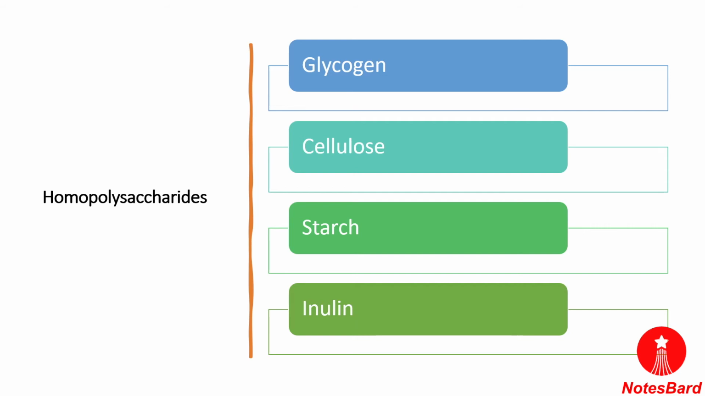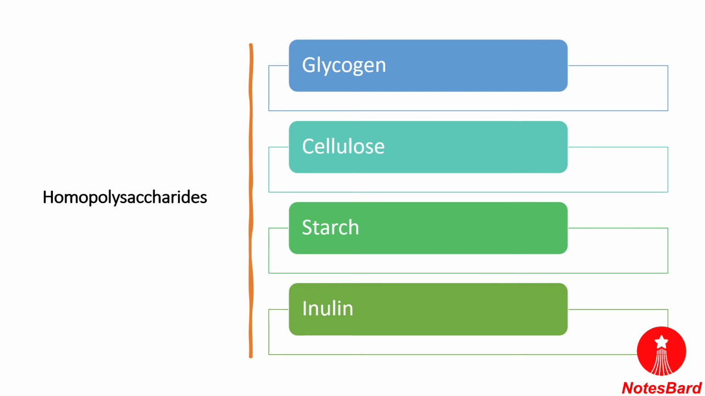Glycogen is made up of a large chain of molecules and it is found in animals and fungi. If we talk about cellulose, it is the cell wall of the plants which is made up of cellulose, and it comprises a long chain of beta glycosides. Starch is formed by the condensation of amylose and amylopectin. It is found in plants, fruits and seeds.